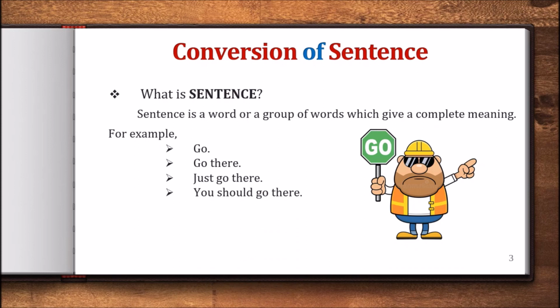Next, you should go there. Now we can find four words. So this is obviously a sentence, right? So you should go there, just go there, go. Each of them is a sentence. So I guess you have got the proof that one word can be a sentence too, right? So let's go to the next page.